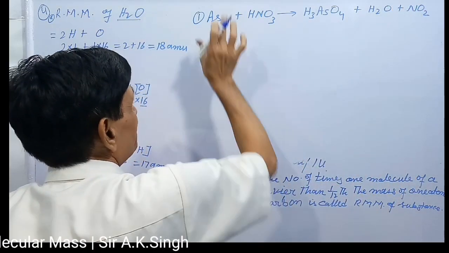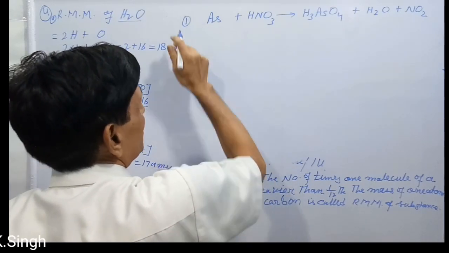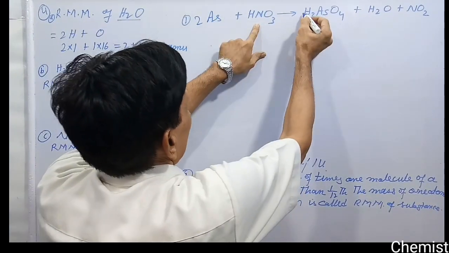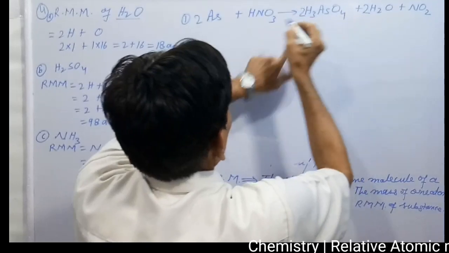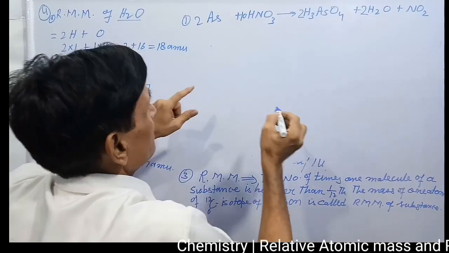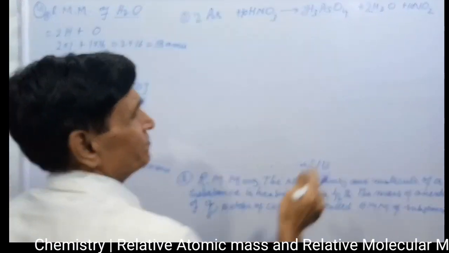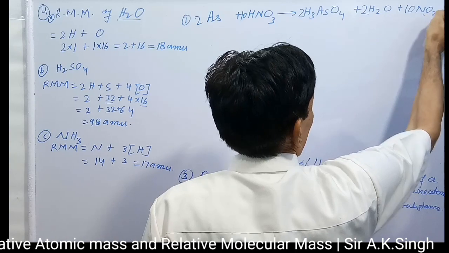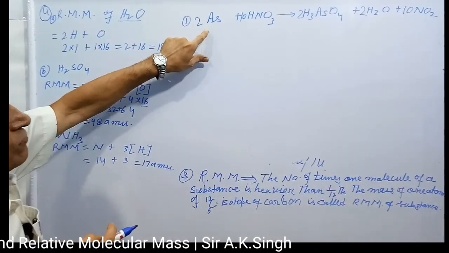After balancing by the partial equation method or valency method, what will be the answer? That I am going to tell you: 2, 10, 2, 4, and 10 NO2. The equation is balanced. Like that you have to check, and you will get the answer.